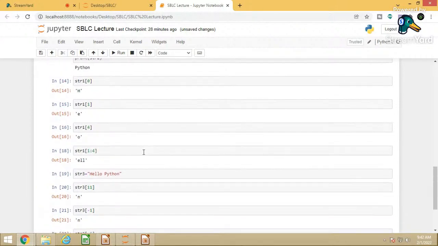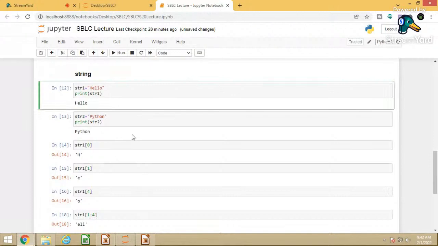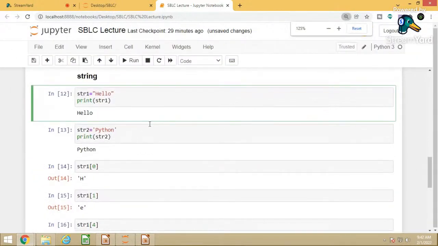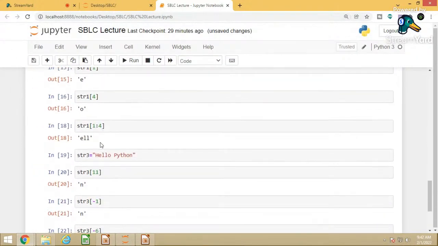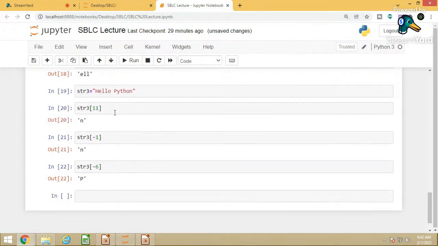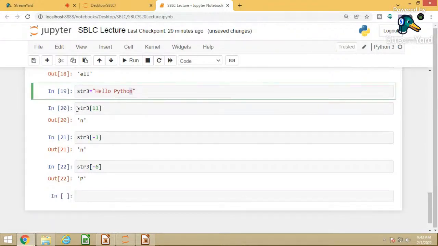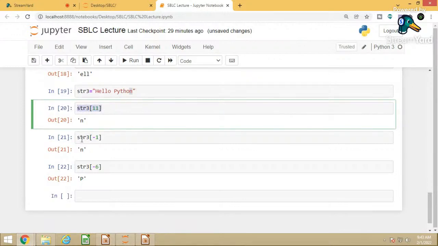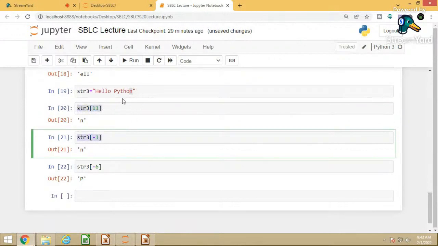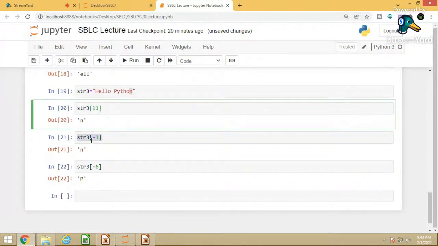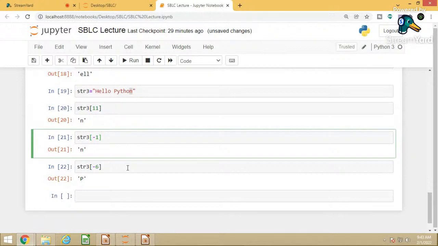So we have seen how to access each letter from the string, string 1, then hello Python. In that case we have the negative index and positive index as well. So if you want to access n with the forward index or positive index, that is 11, but you can access it with the negative index also. So this is how we can access the string in the forward direction and negative indexing. String supports slicing as well.